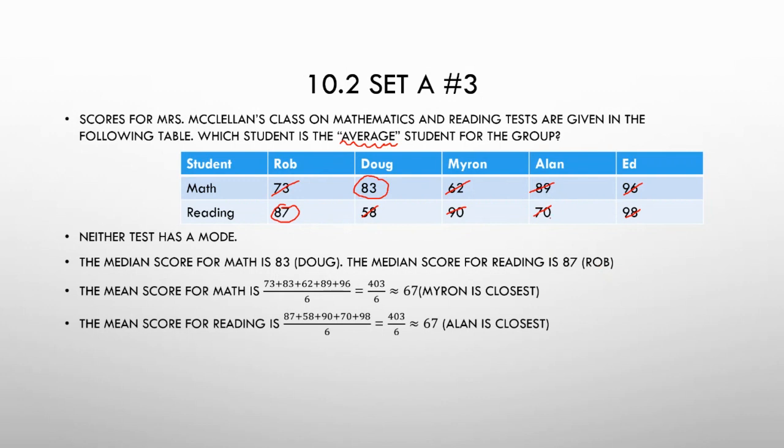And Alan had the closest to that. He was only 3 points away. And Doug was very far away from that. So I don't really think anybody is average. Nobody is particularly close to the average score for both subjects. Does that make sense? Okay.